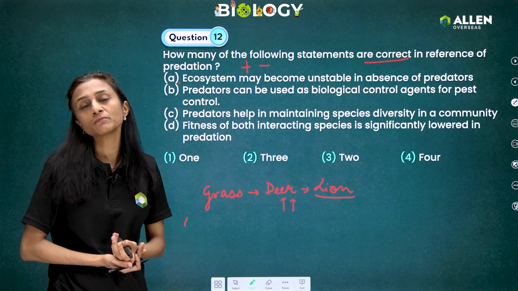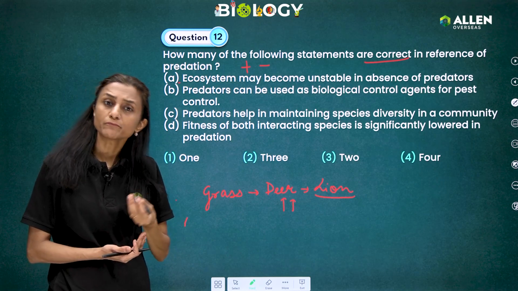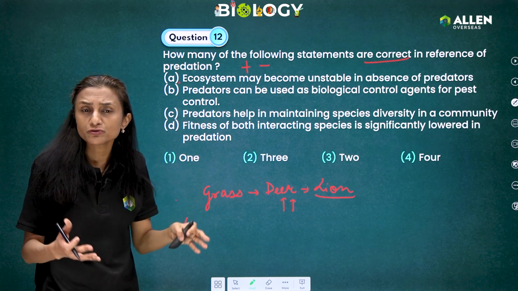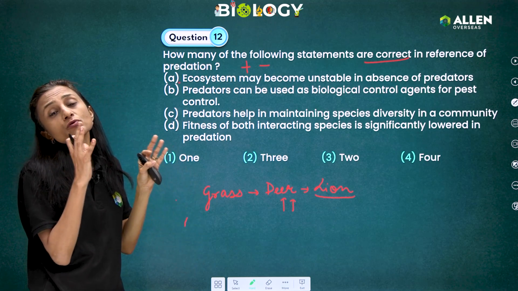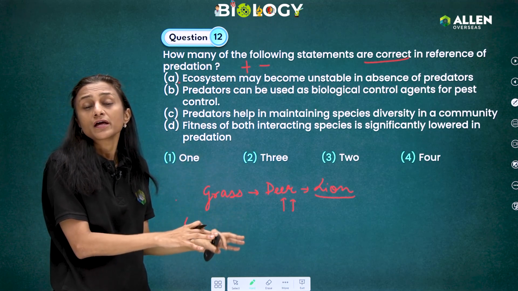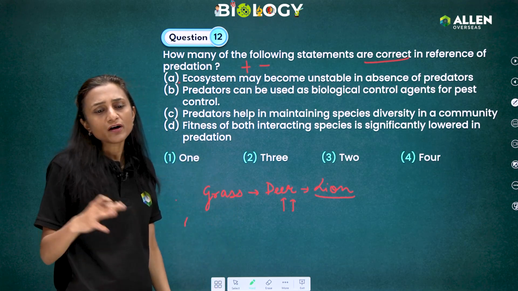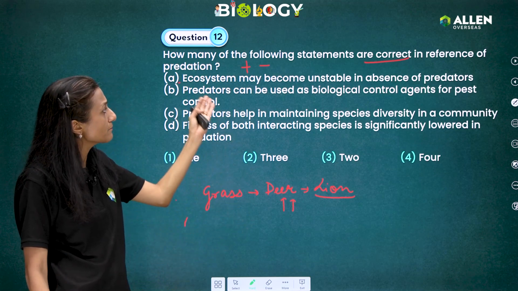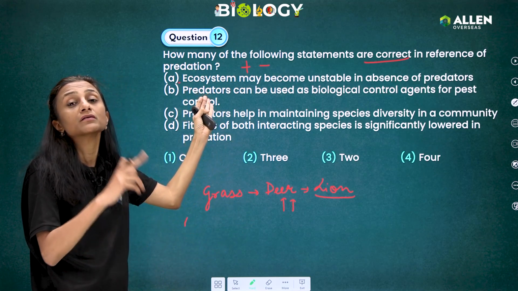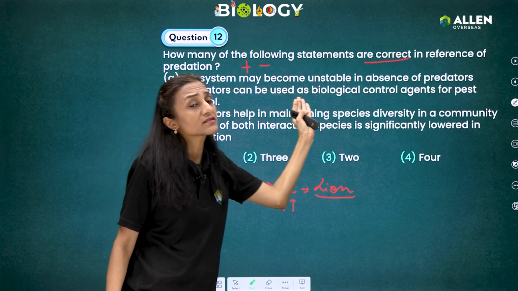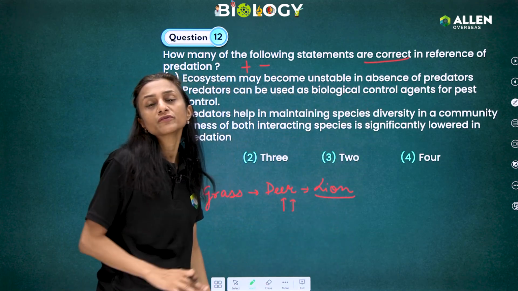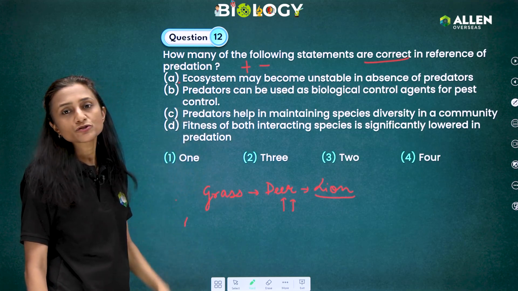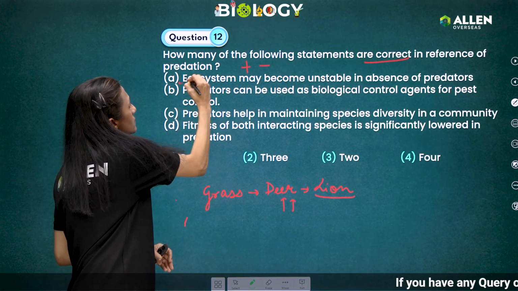Next, predators can be used as biological control agents for pest control. That is also a correct statement. How? For example, we discussed Gambusia fish. The Gambusia fish is released wherever a lot of mosquito larvae are multiplying. So to counteract the increasing population of the mosquito larvae, Gambusia fishes are used, because they feed on the mosquito larvae. So that can be an example that a predator, which in this example is a Gambusia fish, can be used as a control agent for the population of mosquito larvae, for pest control. Okay, so this statement is also correct.